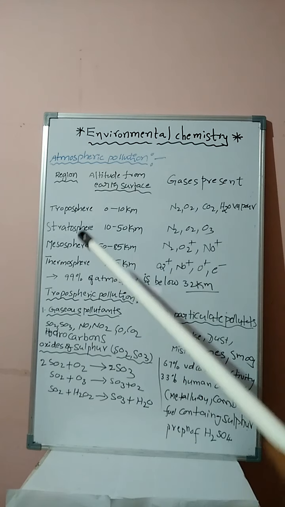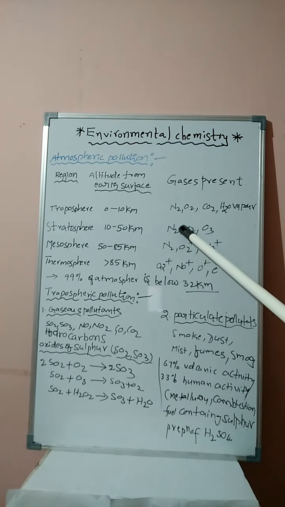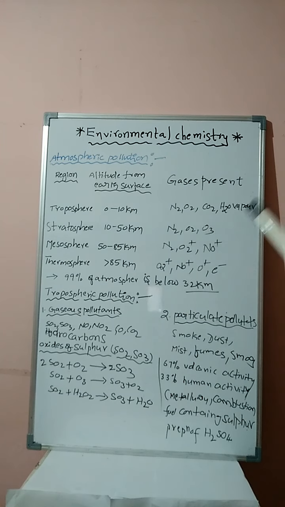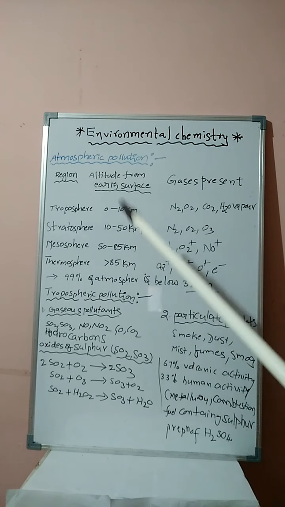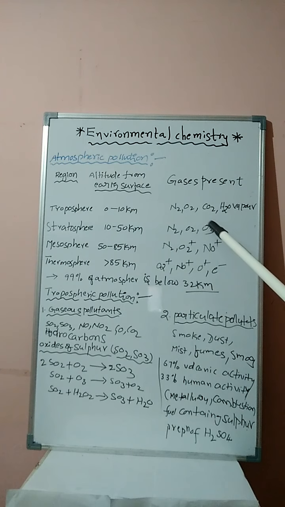Second, student, stratosphere. Stratosphere altitude from the earth surface is 10 to 50 kilometers. The gases present in this sphere are nitrogen, oxygen and ozone. Stratosphere mainly contains ozone, students. Highest amount is ozone. Due to this reason, stratosphere is also known as ozonosphere. In examination, they will ask, student, which of the following spheres is known as ozonosphere: tropo, strato, meso or thermo. Stratosphere is known as ozonosphere because the highest concentration of ozone is present.